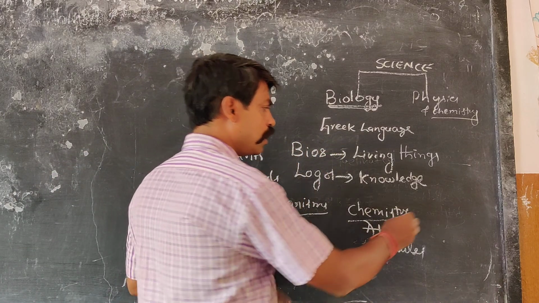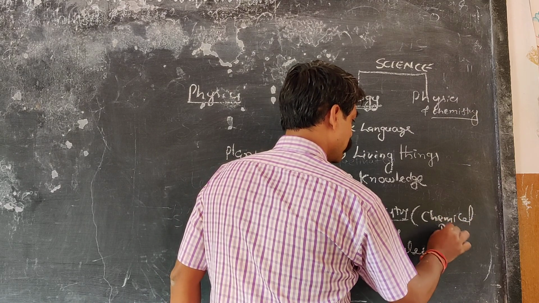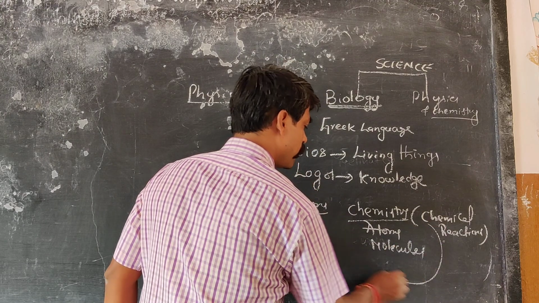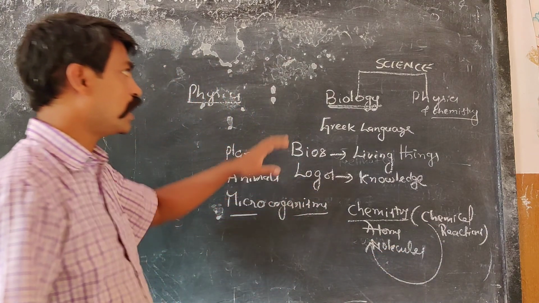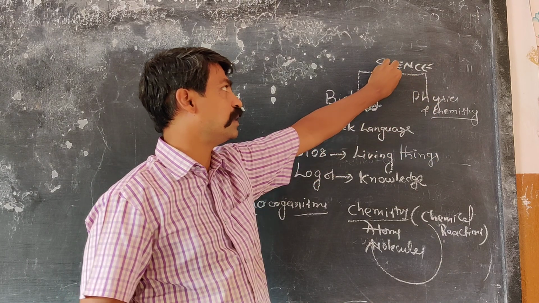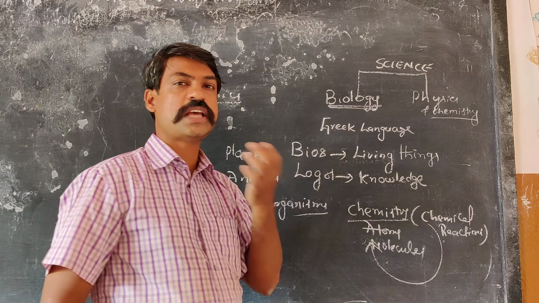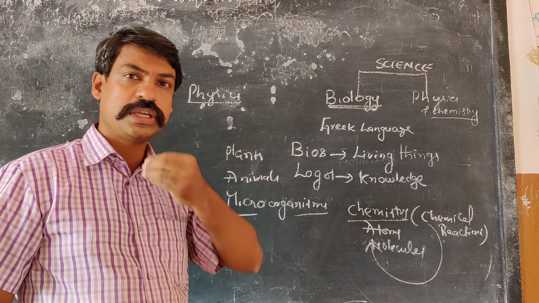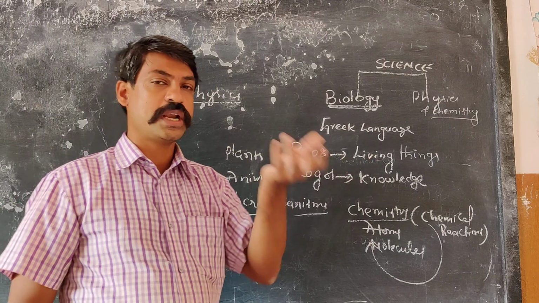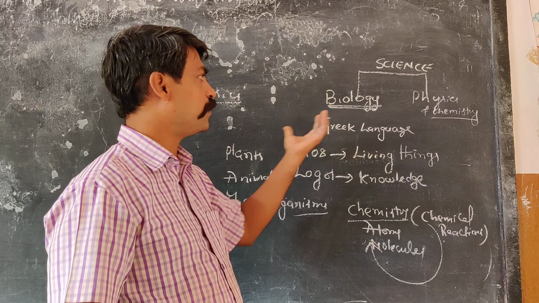When you study all these chemical reactions, how they happen and what is reacting with what, that forms chemistry. As I told you, both of them together in a broader sense are science subjects, to have some knowledge of what is happening daily. We are eating, we are doing respiration, plants are growing, we are eating fruits, we are growing animals.